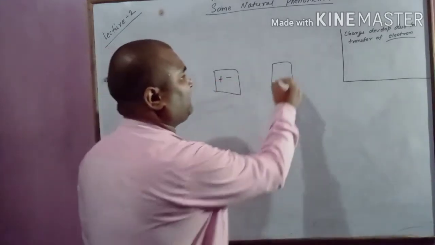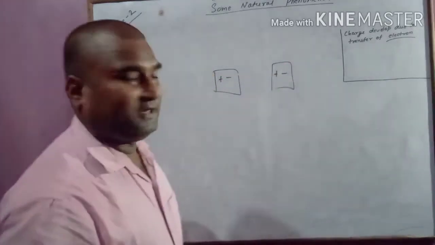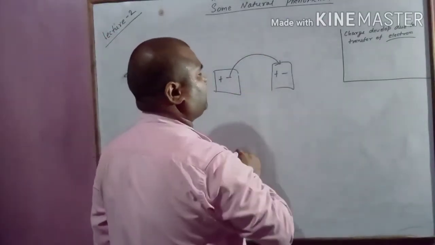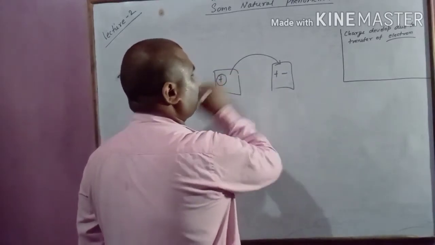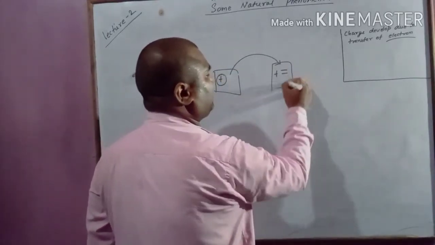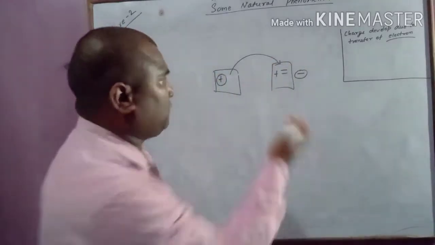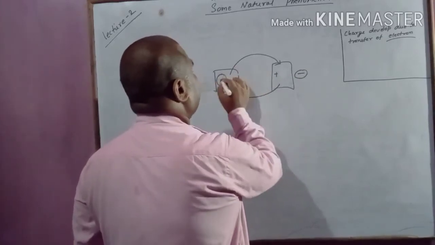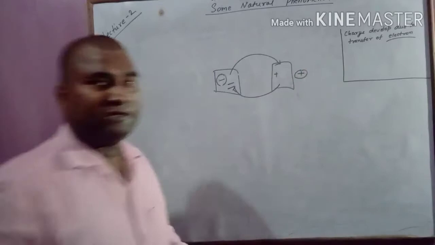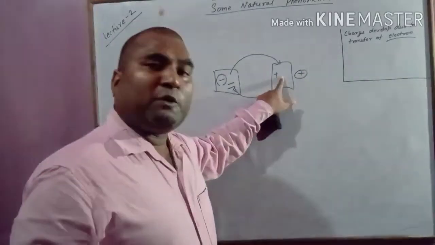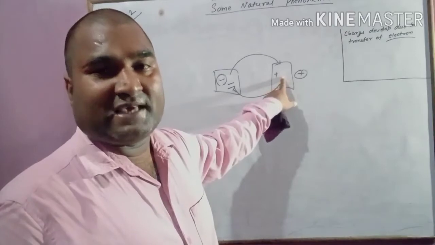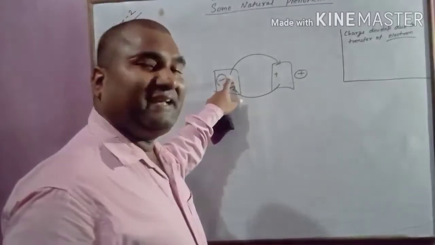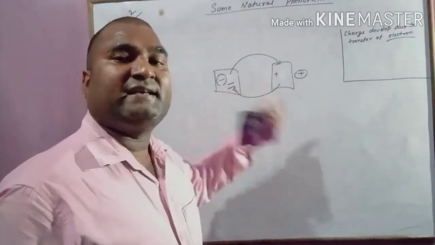This is basic information: charge develops due to transfer of electron. If there are two bodies with protons and electrons equal in number, when you rub these two objects, some electrons transfer from here to here, then this becomes positively charged, and due to extra electrons this becomes negatively charged. A body is positively charged when it is lacking electrons. A body is negatively charged when it has excess electrons.